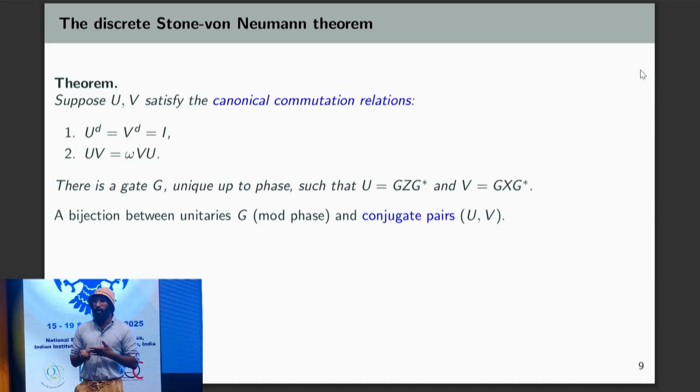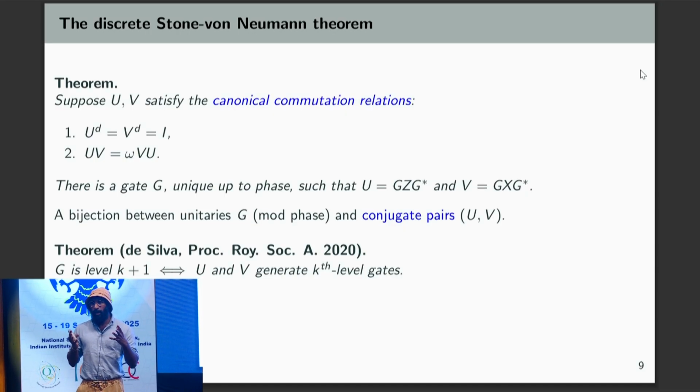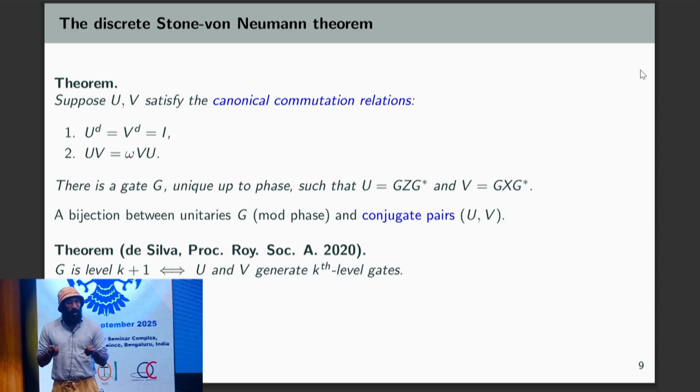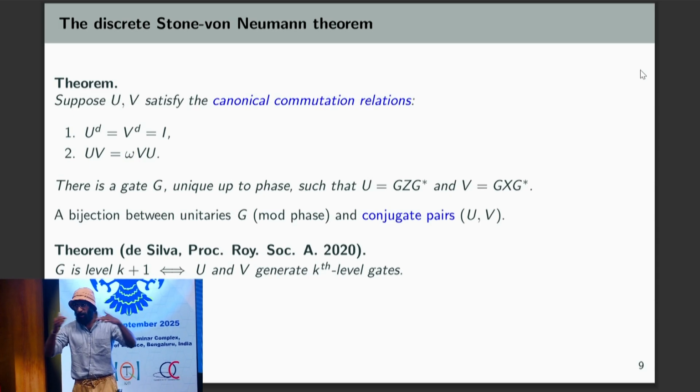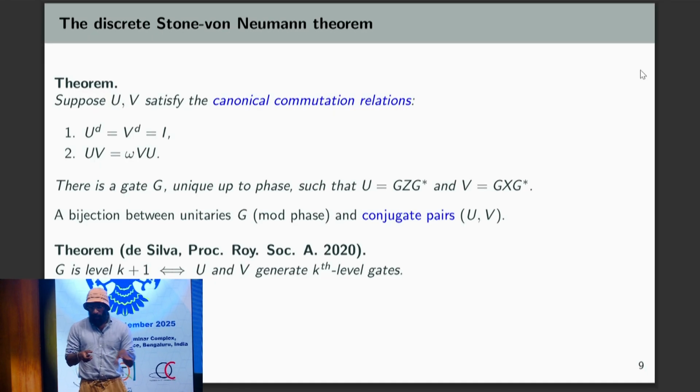Okay, so this actually allows us to study hierarchy gates by studying their conjugate tuple, which at first seems counterintuitive because you're studying gates g by instead studying a pair of gates, which seems like more information. But actually it's a really nice construction that allows you to study the Clifford hierarchy in an inductive way because of this theorem, which tells you that a gate is of level k plus 1 if and only if the gates that you get by conjugating z and x by g are kth level gates. So it allows you to reduce the study of the k plus 1 level to the understanding of the lower levels.